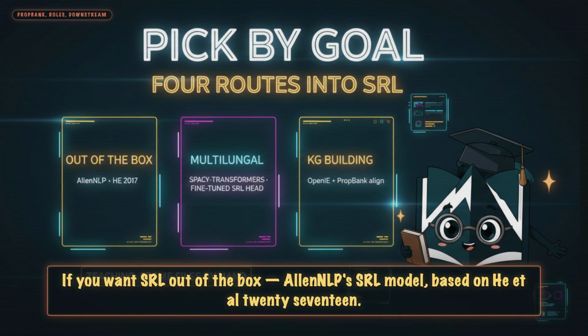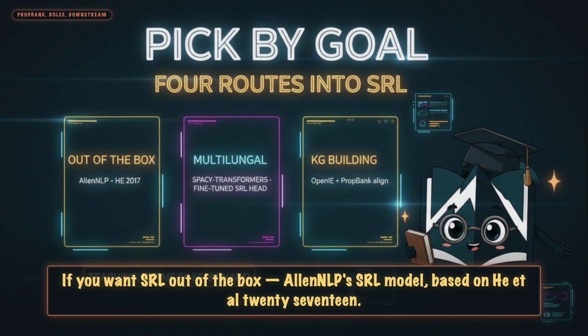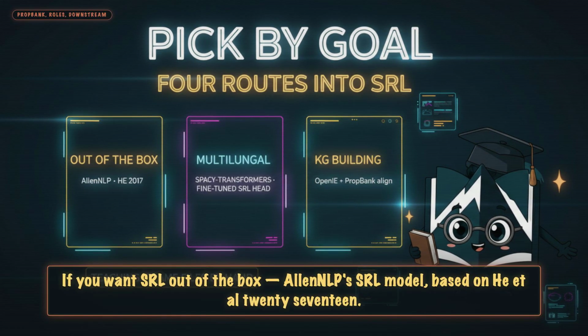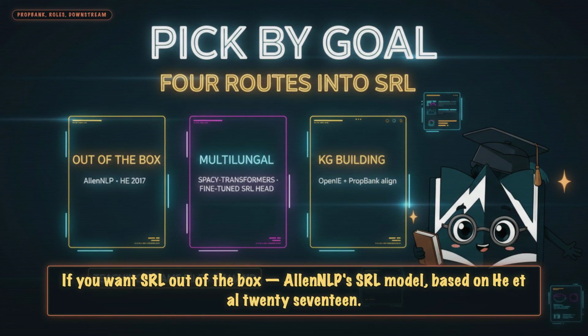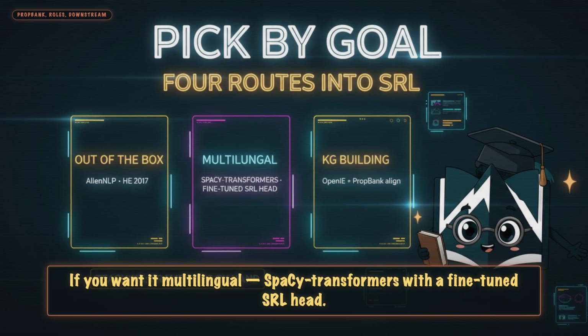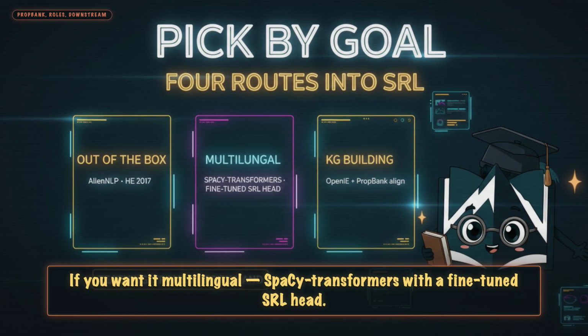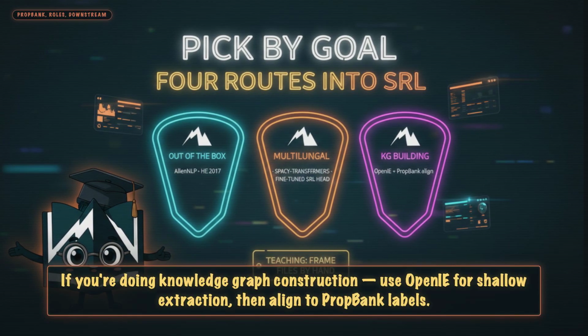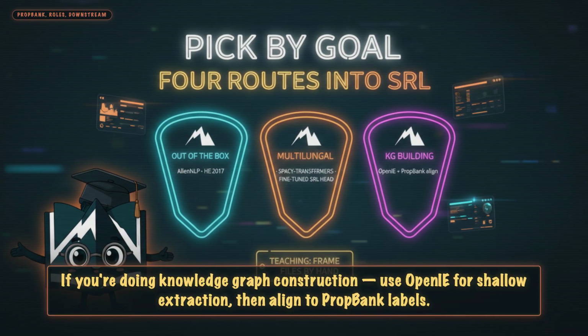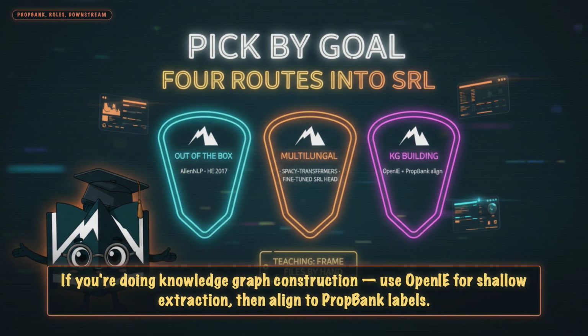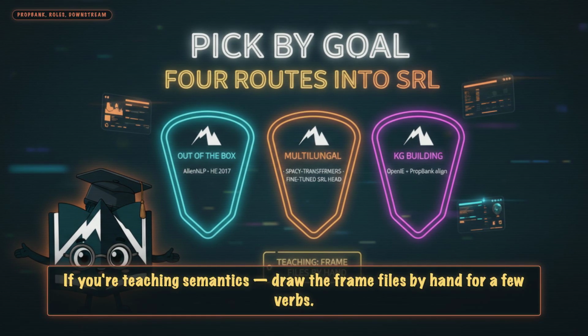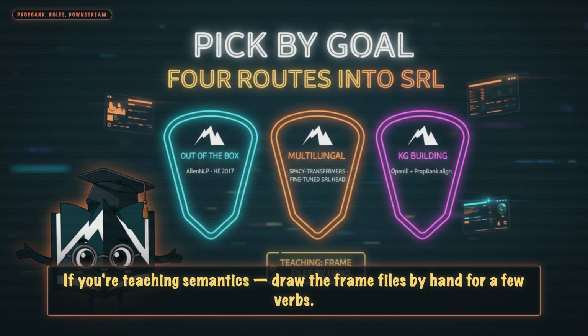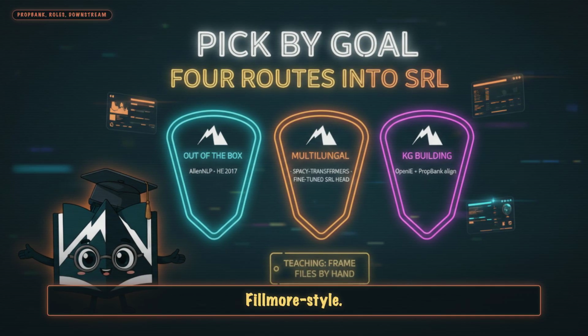Practical picks. If you want SRL out of the box, AllenNLP's SRL model, based on He et al. 2017. If you want it multilingual, spaCy transformers, with a fine-tuned SRL head. If you're doing knowledge graph construction, use OpenIE for shallow extraction, then align to PropBank labels. If you're teaching semantics, draw the frame files by hand for a few verbs, Fillmore style.